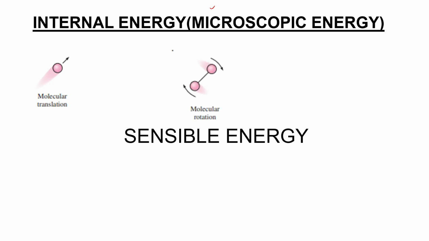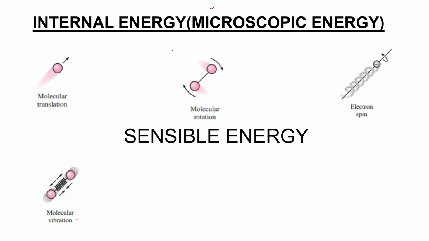And then we have the molecular rotation. That means these molecules rotate around an axis. So it includes this rotational kinetic energy. Then we have the electron spin. That means the electrons of these molecules may spin, and there is an energy associated with that. And you have the molecular vibration.